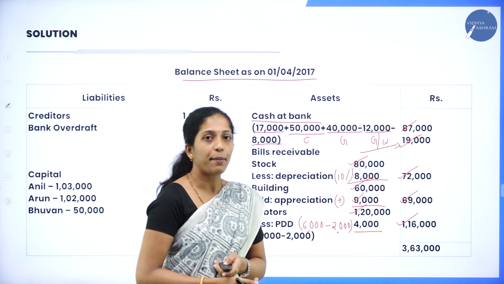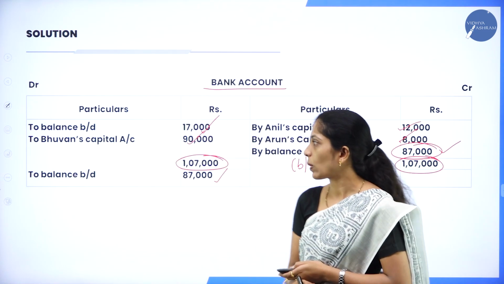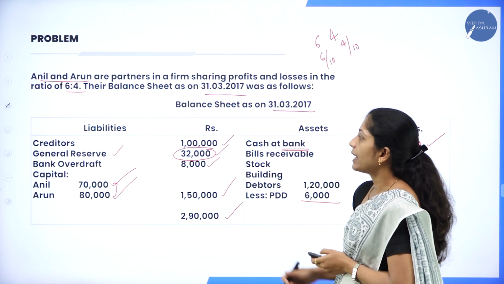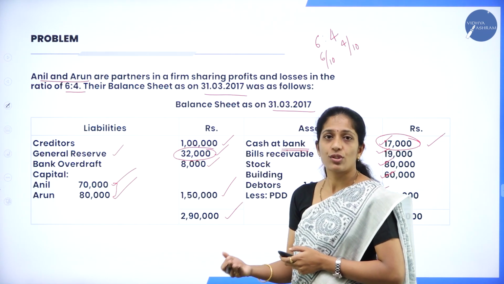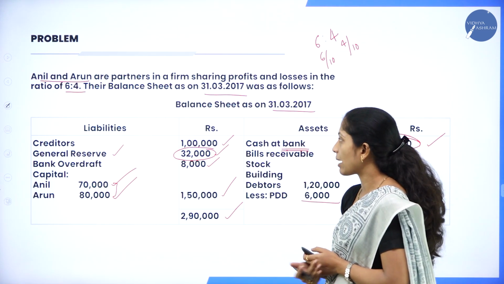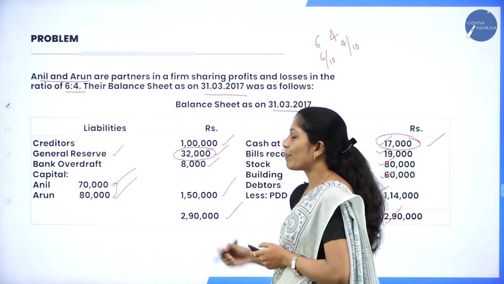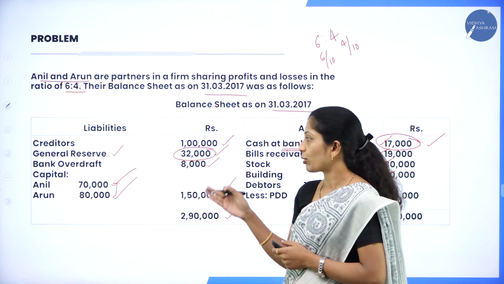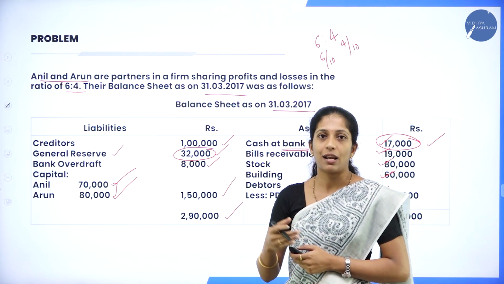Now coming to the liability side of your balance sheet, let us see what the liabilities are. So we are done with all the assets. Liabilities: creditors. But there is no adjustment relating to creditors. It means that creditors remain the same, that is 1 lakh. In the same way, bank overdraft also. We have not come across any adjustment relating to bank overdraft, so it remains the same, 8,000.